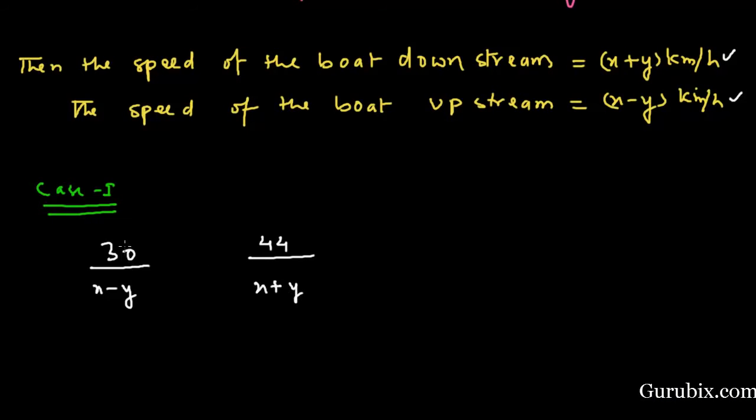And we know that distance upon speed is equal to time. This is time, this is also time. If we add these two times, then this is equal to 10 hours. This is given to us. This is our equation number 1.